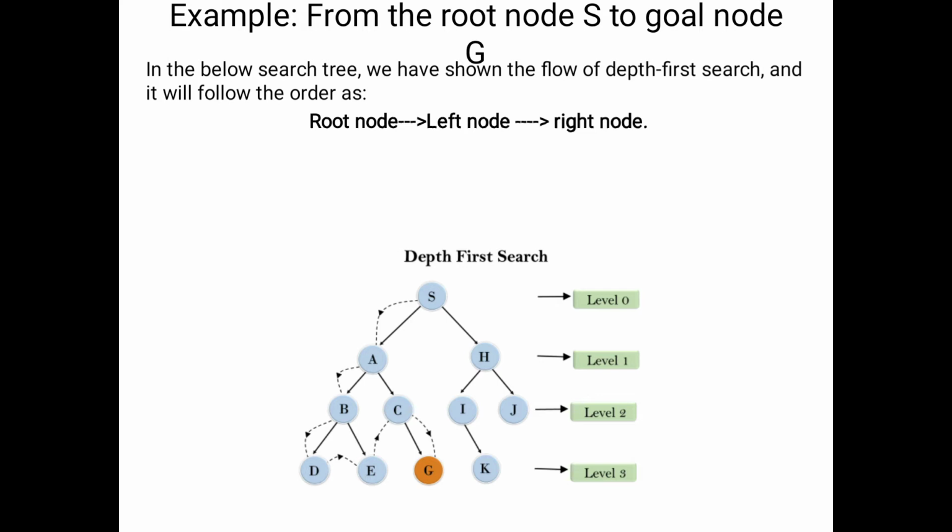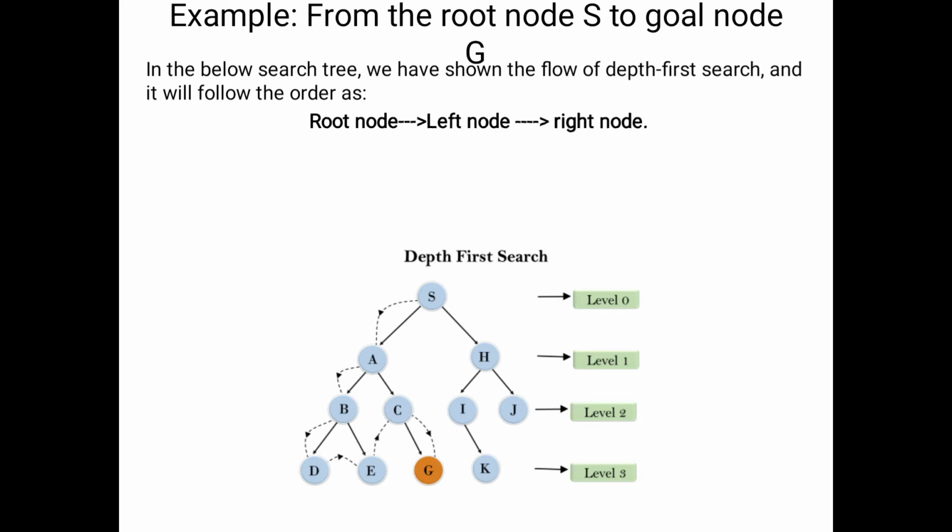Capital B. That's why S to A, A to B. Then what is on the left of capital B? Capital D. Okay, is any left node available below capital D here? No paths are available. So S to A to B, B to D. Okay, now what is the rule?